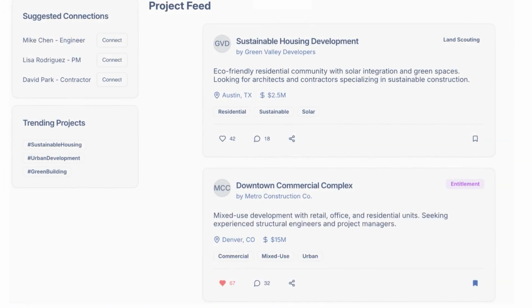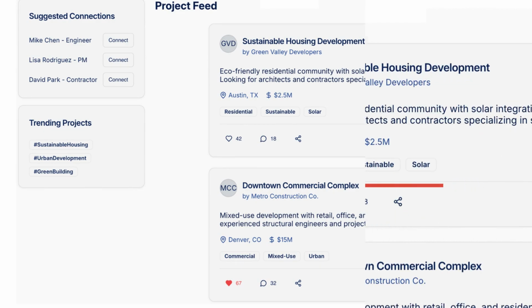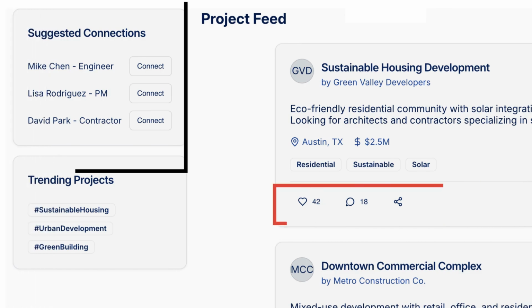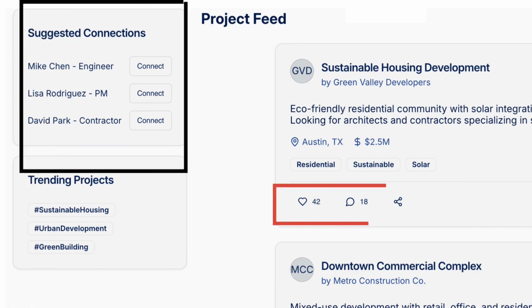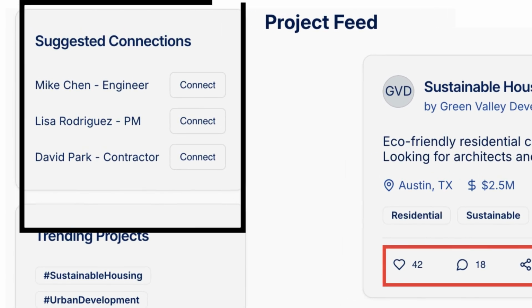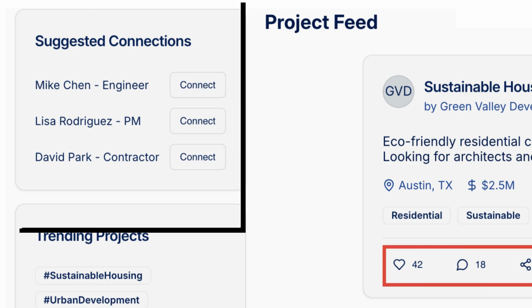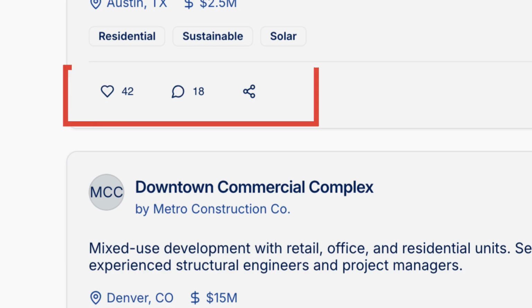After your profile is set up, you'll enter the main landing page, which feels just like your favorite social media platforms. Here, you can explore projects and connect with others, like, dislike, vote, comment, and share project updates at any stage. You can also add other interested professionals to your network or add projects to your personal wish list. It's all about creating a transparent and connected community for the real estate sector.